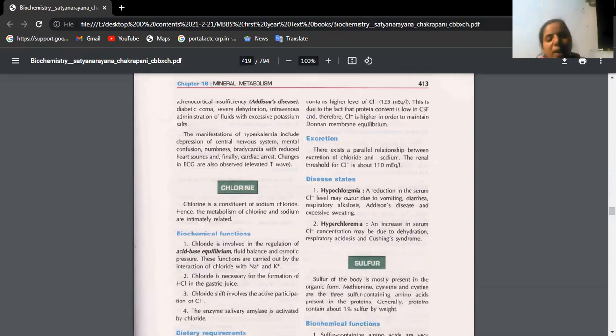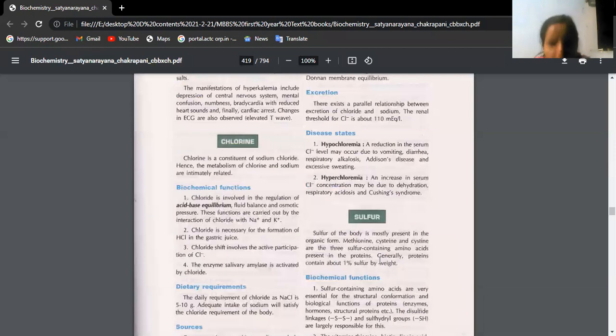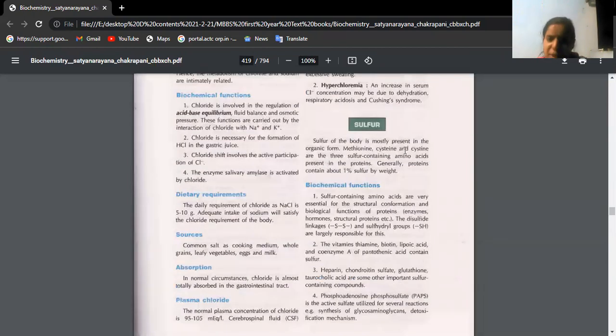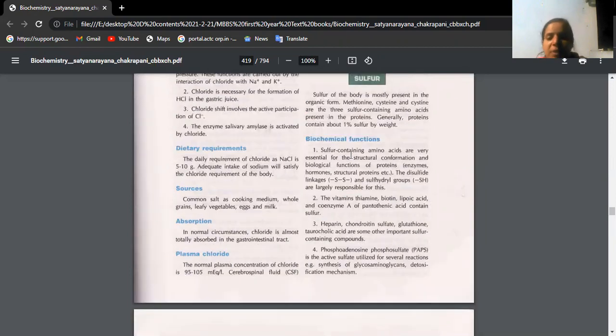Hypochloremia is low chlorine levels in the blood. Hyperchloremia is excessive chlorine levels in the blood. Next comes sulfur. Sulfur is not that important. We have a few sulfur containing amino acids, methionine and cysteine. So sulfur is important for the formation of sulfur containing amino acids.